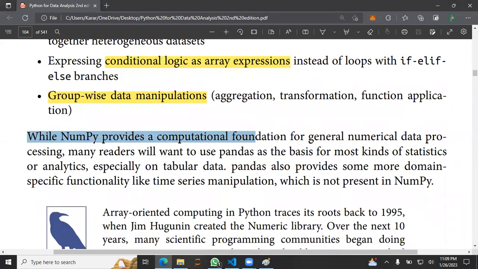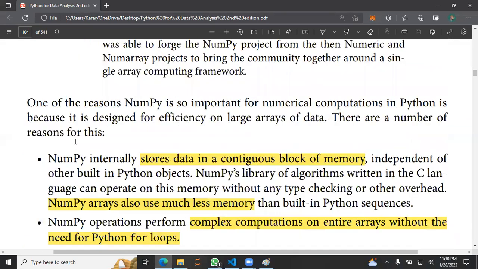While NumPy provides a computational foundation for general numerical data processing, many readers will want to use pandas as the basis of most kinds of statistics. No, we are just talking about NumPy. There are a number of reasons why NumPy is so important for numerical computation in Python: it is designed for efficiency on large arrays of data.